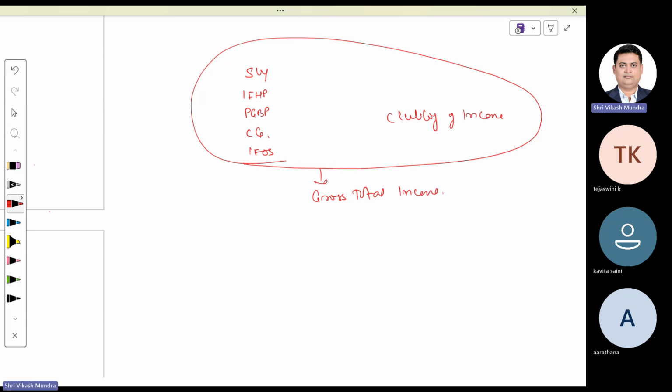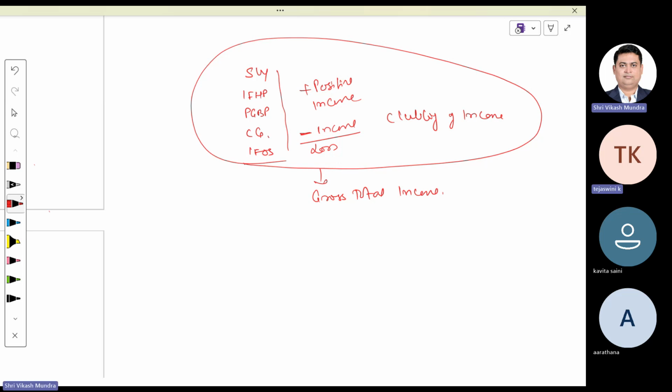Is it possible to have a positive income in all of these heads every time? It may be possible that at some point of time they may have negative income. Negative income means loss. Is it possible or not? Negative income is possible, sir.